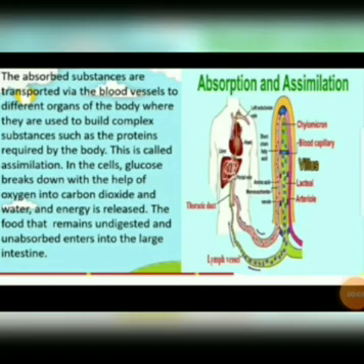The absorbed substances are transported via the blood vessels to different organs of the body. So, how are the absorbed substances transported to different parts of the body? With the help of blood vessels, where they are used to build complex substances such as proteins required by the body. And this is known as assimilation.